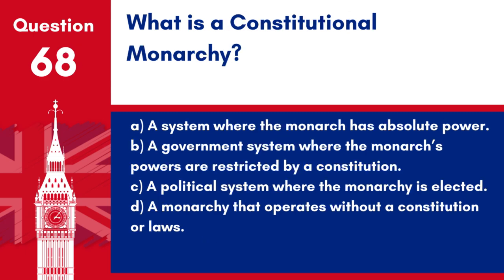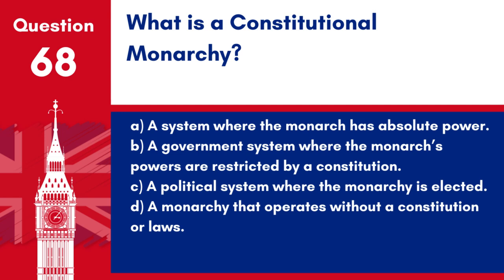Question 68. What is a constitutional monarchy? A. A system where the monarch has absolute power. B. A government system where the monarch's powers are restricted by a constitution. C. A political system where the monarchy is elected. D. A monarchy that operates without a constitution or laws.